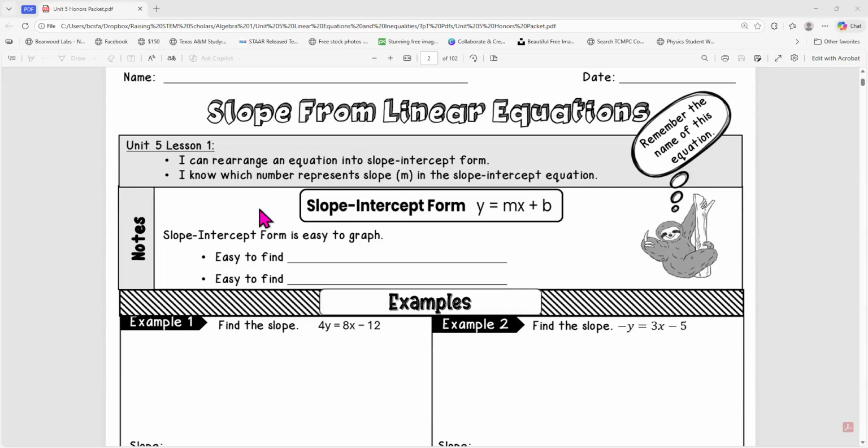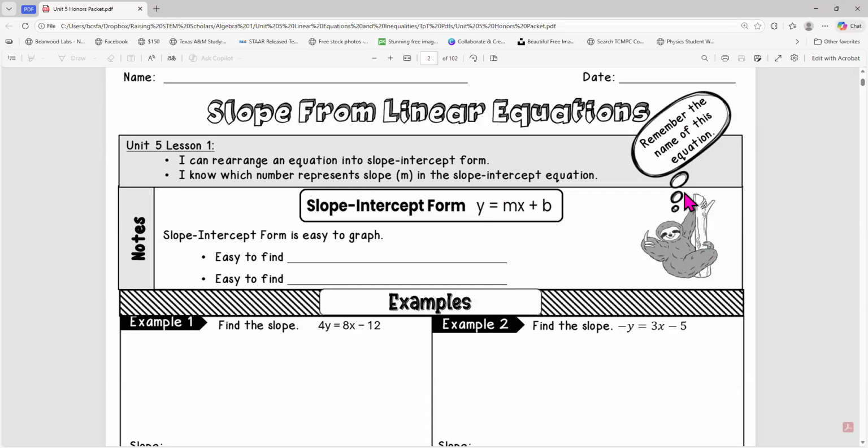Hello and welcome to lesson 5.1, finding slope from linear equations. What we're going to do today is practice manipulating equations to get them into what's called slope-intercept form. You'll know you're successful today if, first, you can rearrange an equation into slope-intercept form, which looks like this right here, and we're going to practice that. Second, you know which number represents slope, which is abbreviated m in the slope-intercept equation.